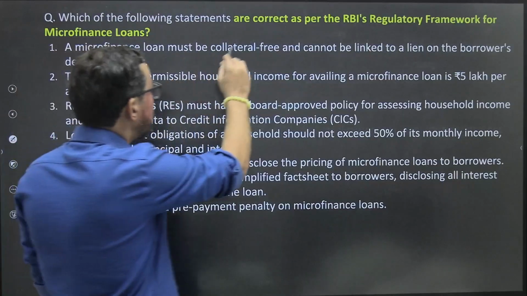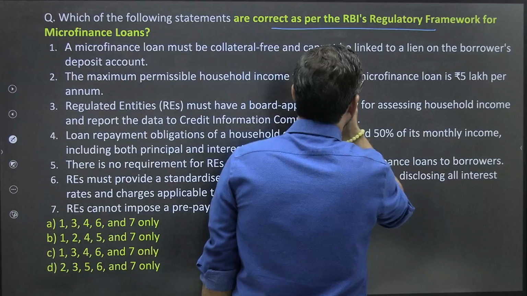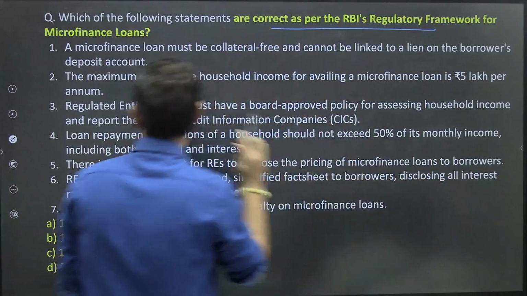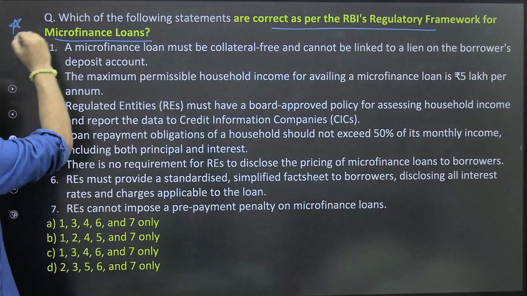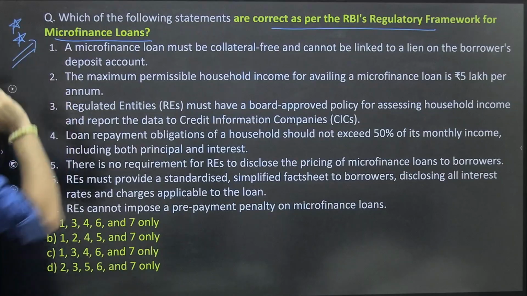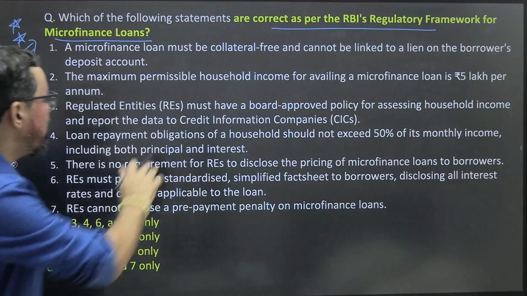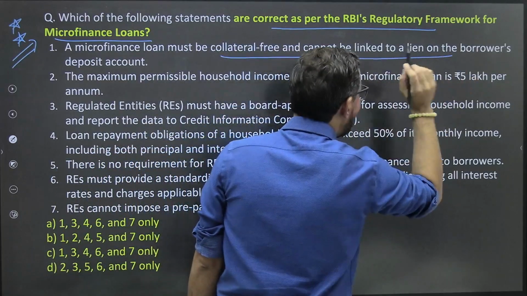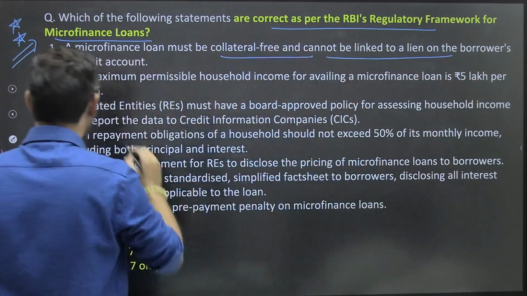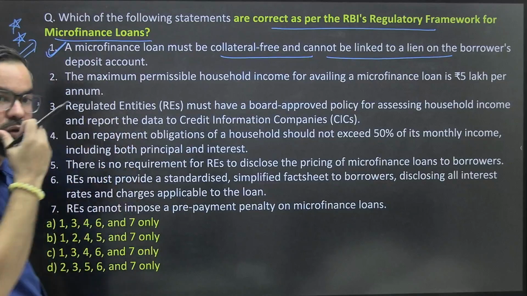Which of the following statements are correct as per the RBI regulatory framework for microfinance loans? Very, very important one. So please pay your attention on this particular one. A microfinance loan must be collateral free and cannot be linked to a lien on the borrower's deposit account. 100% true. It should not be linked.